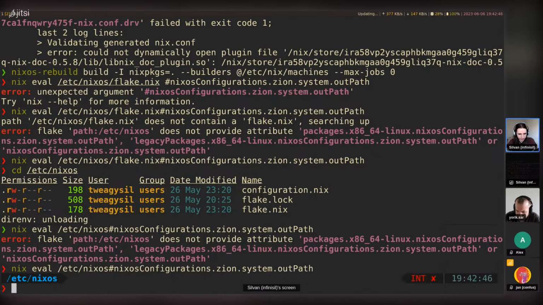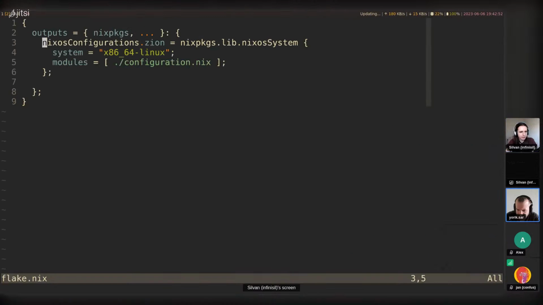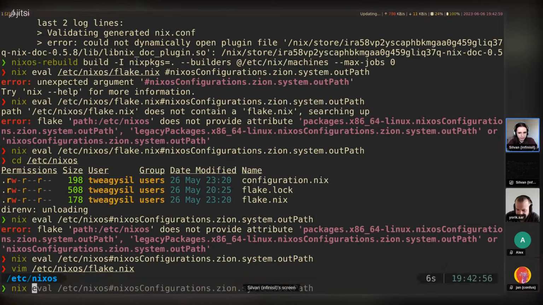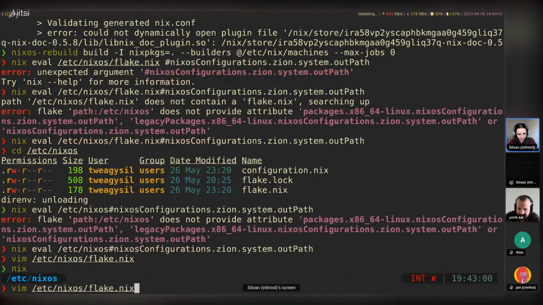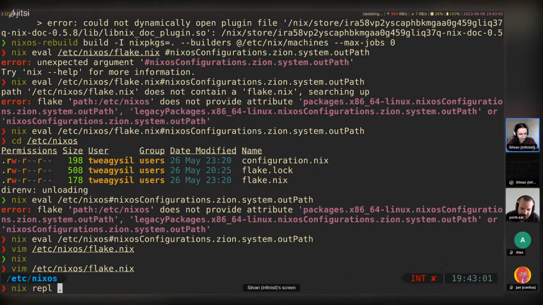I don't have a system configuration defined here. Maybe it's config. Oh, actually, no, I do have nixosConfigurations.sign. Maybe it's config.system, I guess. Actually, let's try to figure this out using nix repl.